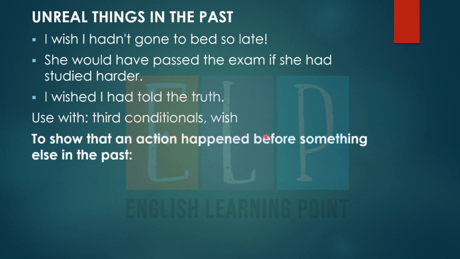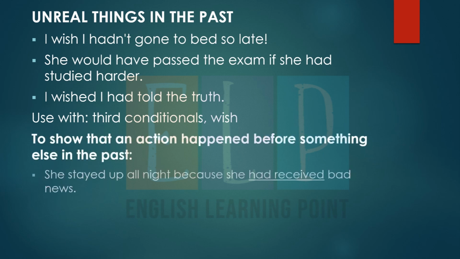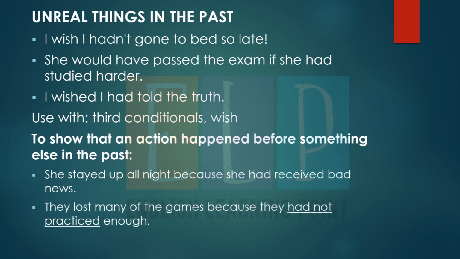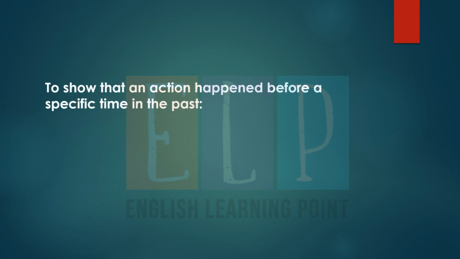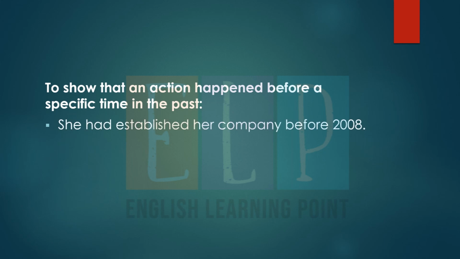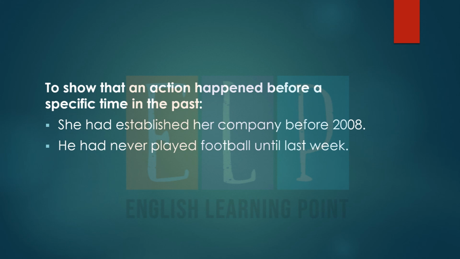To show that an action happened before something else in the past. She stayed up all night because she had received bad news. They lost many of the games because they had not practiced enough. It can also be used to show that an action happened before a specific time in the past. She had established her company before 2008. He had never played football until last week.